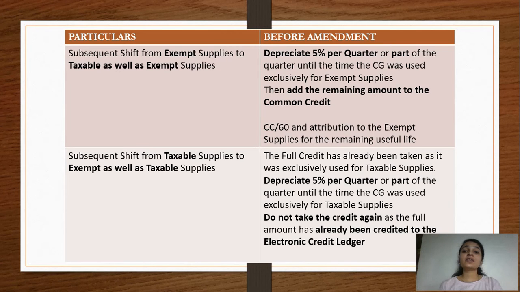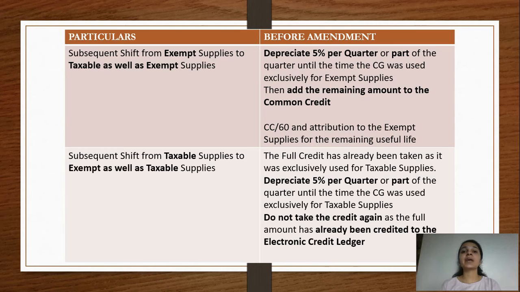So there was a loss to the government, and the attribution was the same as we had done for the common credit previously. As we had seen, we would divide 1,14,000 by 60, we would get a common credit per month, and then multiply by value of exempt supply divided by the adjusted total turnover, which will give us the amount which has to be reversed.